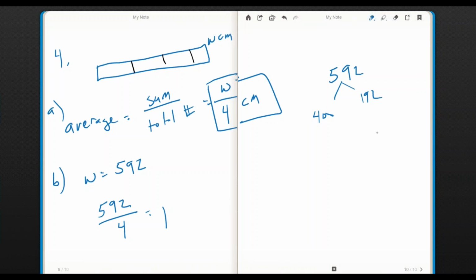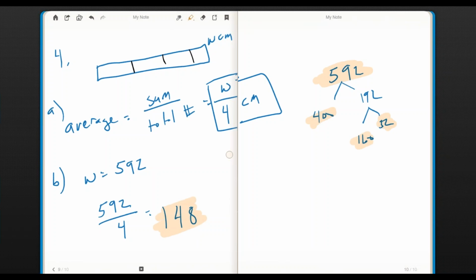And then when I think about those tens, I know that I have 160 tens and 32 left over, so 4 goes into 160 tens, or 16 tens, 4 times, and then I have 8 ones. When I think about 592 being the sum of 400, 160, and 32, then the fact that it equals 148 is a pretty simple process.